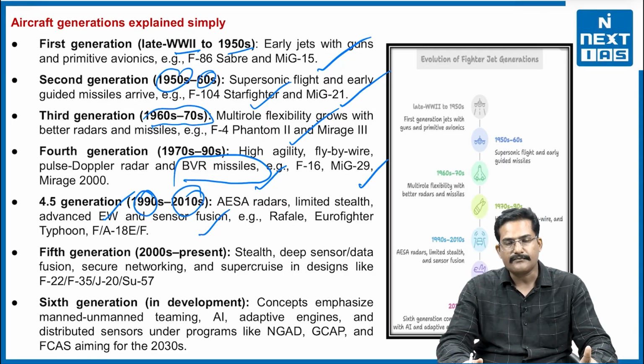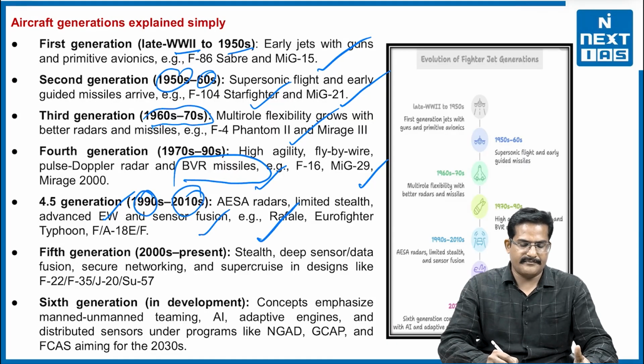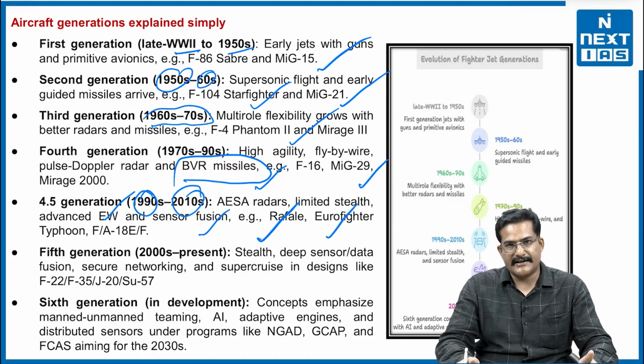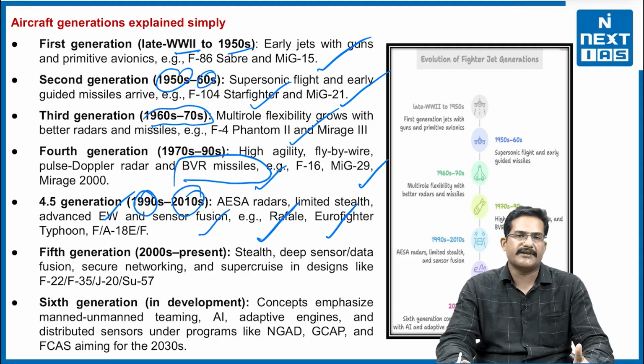Now, we are coming to the 5th generation aircraft, which started its development during the late 2000s, and at present we are in the 5th generation mode, right. They have stealth, deep sensors, better data fusion, secure networking and supercruise in design. The F-22 Raptor, J-20 and Su-57 can be considered 5th generation aircraft.